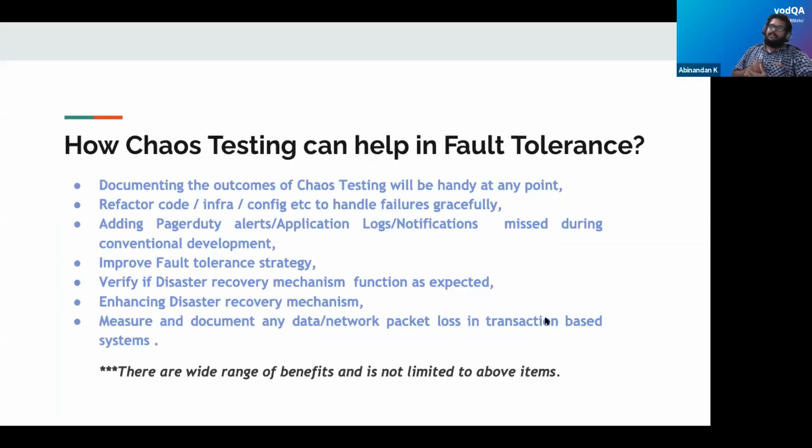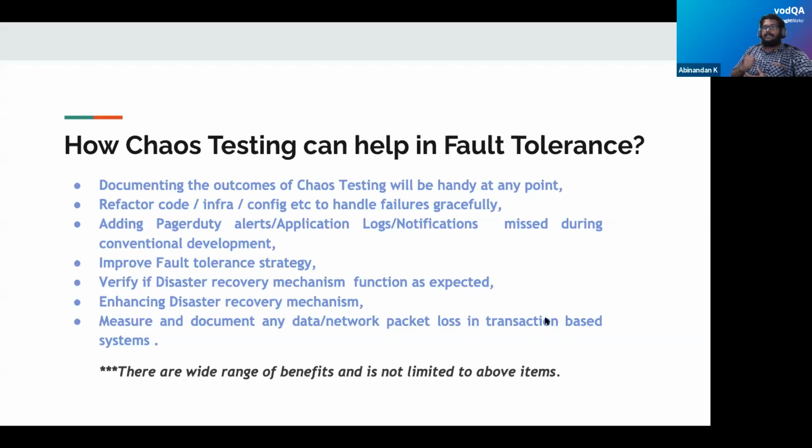Now we'll see how chaos testing can enhance fault tolerance. If we document the observations of chaos testing, it will come in handy to all the stakeholders, the developers, the client, the QAs, the product owner, etc., to identify where the system can cause a deliberate failure, and if they have handled such failures in their system.